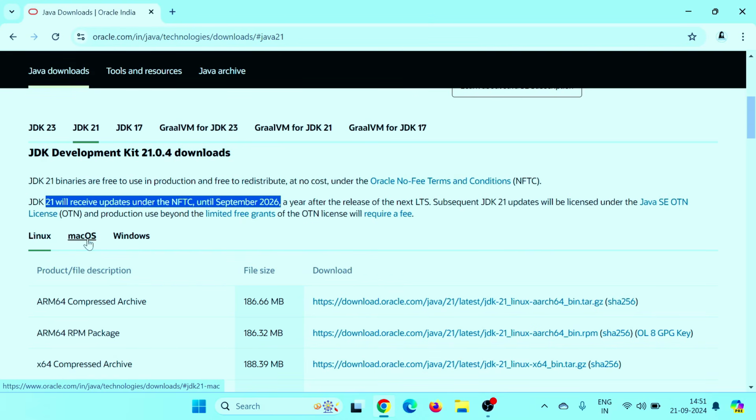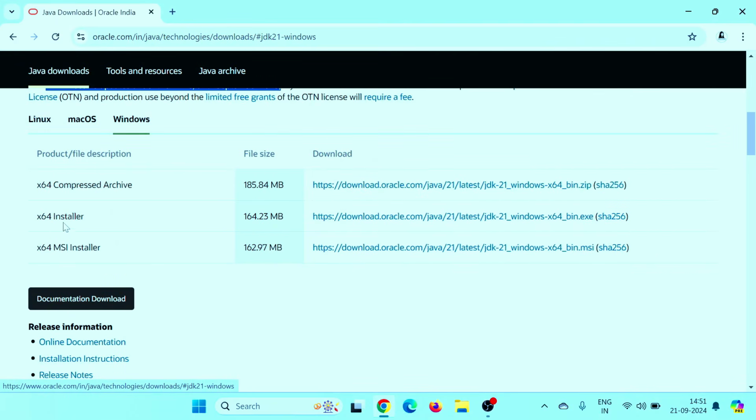Which do you want to download for: Linux, macOS, or Windows? I have Windows, so I'll download for Windows. If you have Linux or macOS, you can download for those. Let's click on Windows. There are an x64 installer and an x64 MSI installer. We will use the x64 installer, which is for a 64-bit machine.